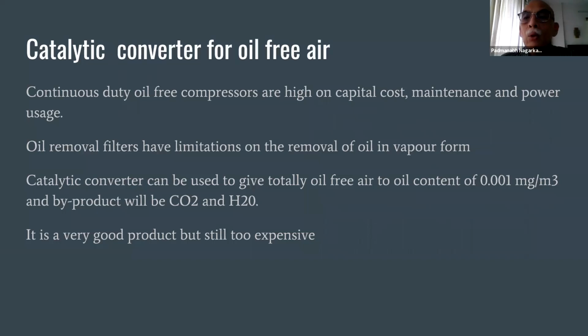Now another new product is the catalytic converter. See, a continuous duty oil-free compressor is high on capital cost and high on maintenance. So there is a via media. If you have oil removal filters, you have limitations on removal of oil in vapor form. So in certain applications, even if you use a good quality oil removal filter, after some time you do get oil in vapor form condensed there. And in some applications they don't accept that. So a catalytic converter can be used for giving totally oil-free air.